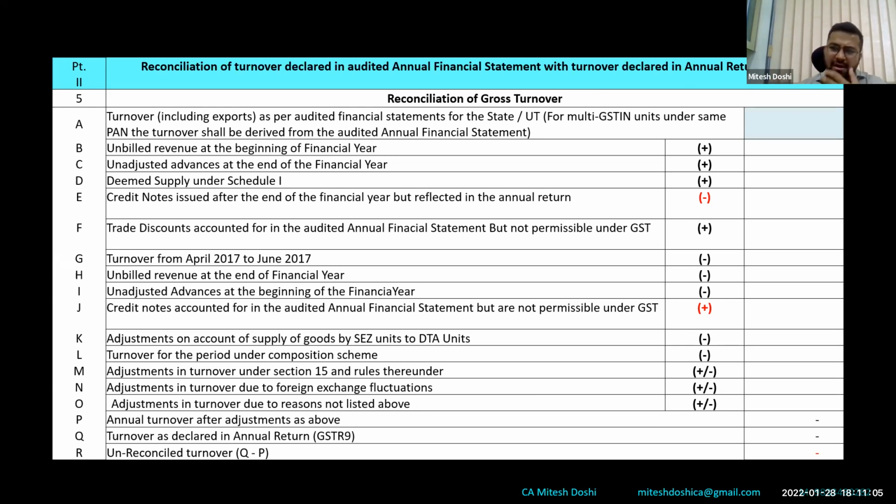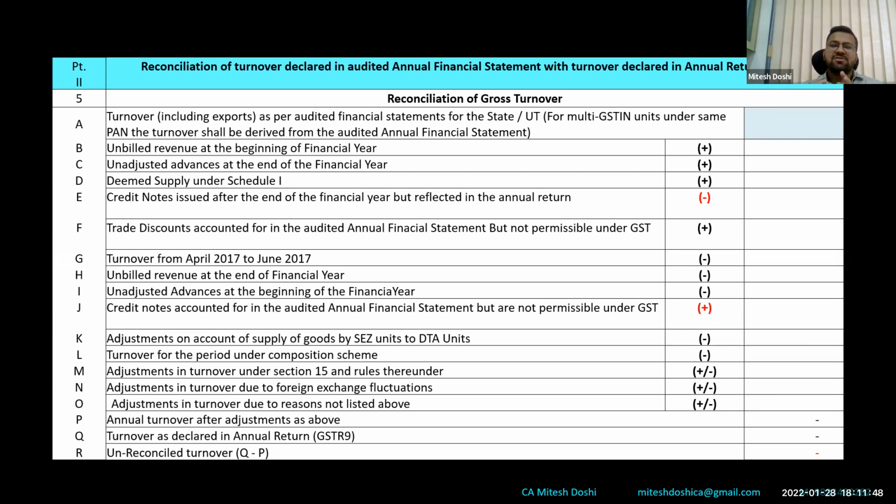They cannot disclose it in GSTR 1 or something. So therefore, they have to show it separately so that it is derived here to reach the turnover of GSTR 9. So with this, there are another two adjustments. One is under composition scheme. So there are very rare cases wherein a dealer who is registered under the composition scheme for part of the year and thereafter for the balance part of the year goes into the normal taxpayer. So for that period basically for which GSTR 9 or 9C is not required to be filled, because for a composition taxable person 9A is required to be filled generally. So for that period, that adjustment is to be disclosed here.